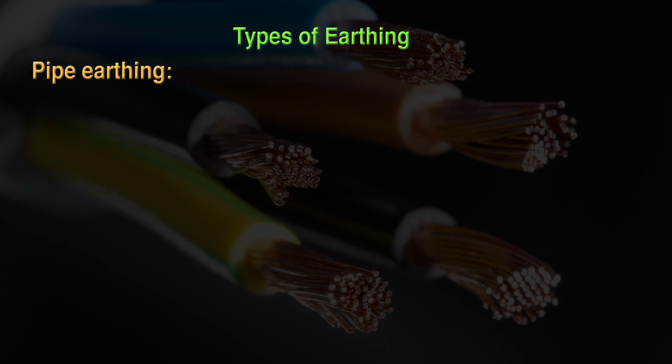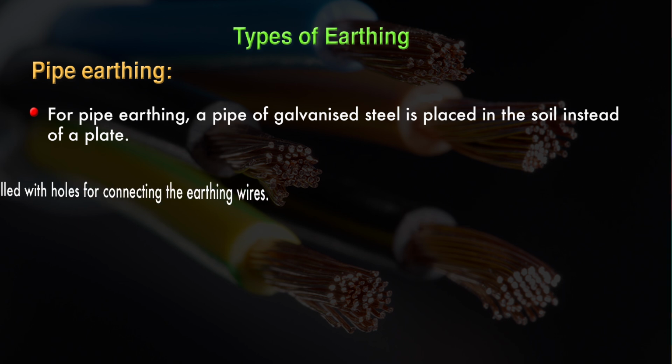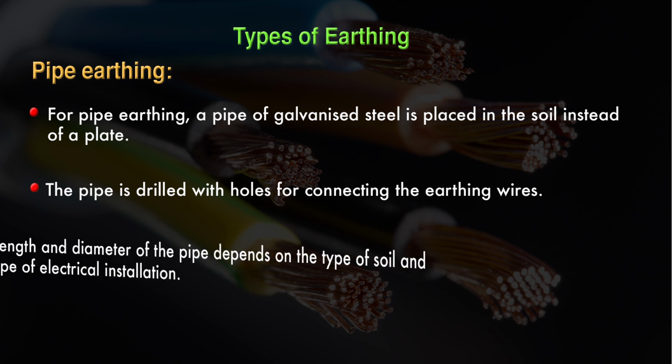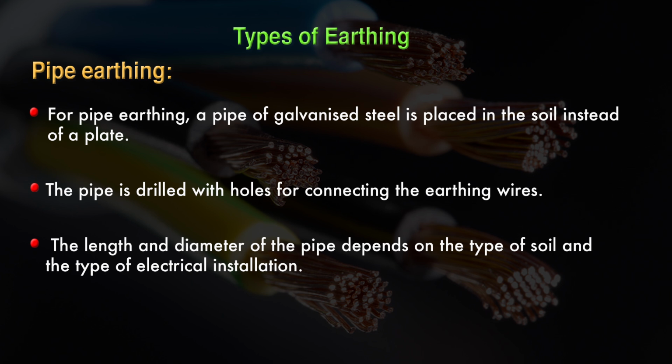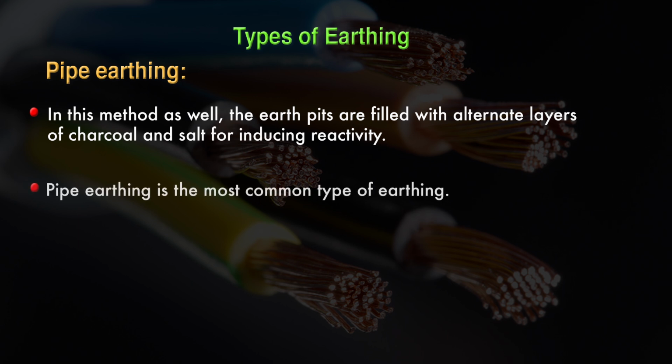The next earthing that we are going to discuss is called pipe earthing. For pipe earthing, a pipe of galvanized steel is placed in the soil instead of a plate. The pipe is drilled with holes for connecting the earthing wire. The length and diameter of the pipe depend on the type of soil and type of electrical installation. In this method, the earth pits are filled with alternate layers of charcoal and salt for inducing reactivity. Pipe earthing is the most common type of earthing that we use.